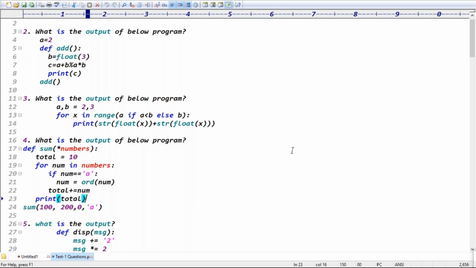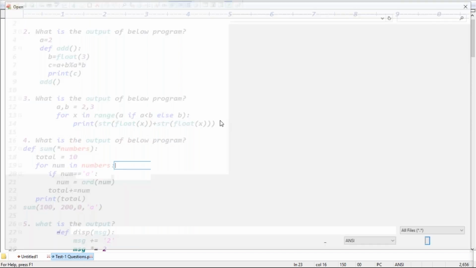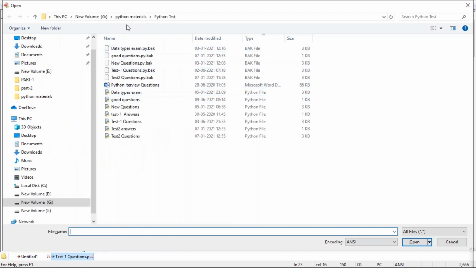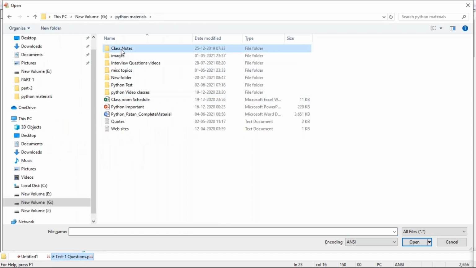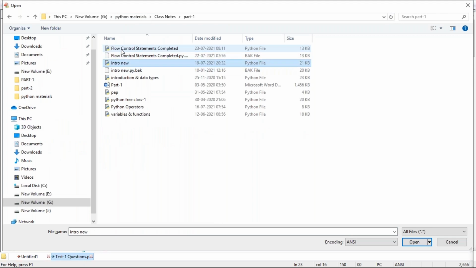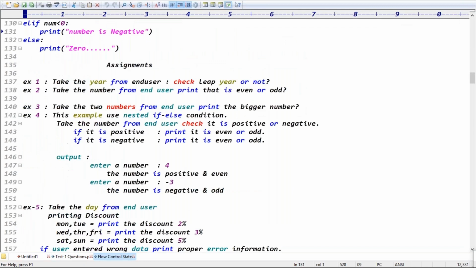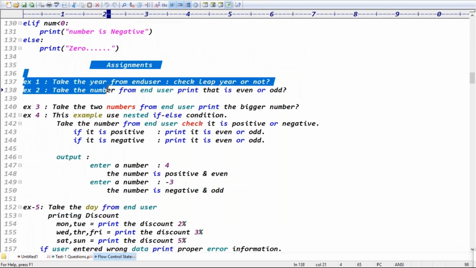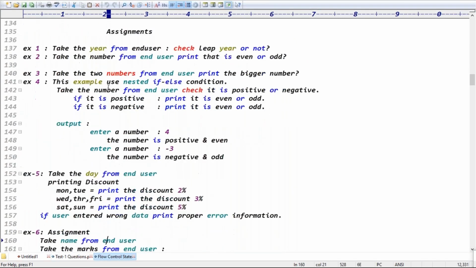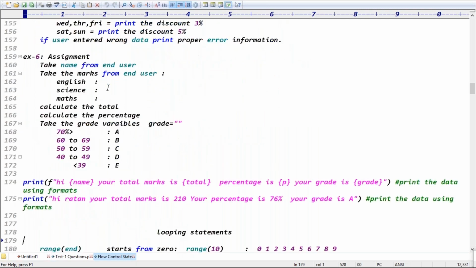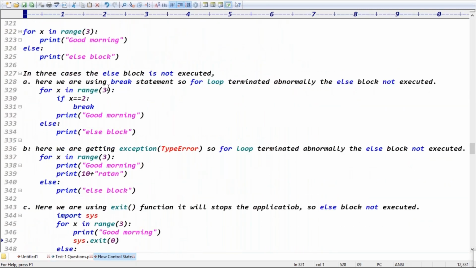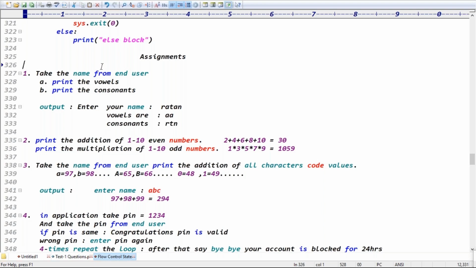Definitely. Every day you'll get assignments, not just 1 or 2 days. Every day, whether we are doing the class or not, I'll give assignments. Let me show you, give me just 1 second. In the Python material, whether small or big assignments, I'll give the assignments. In the flow control statements topic, I have given multiple assignments. Only 6 assignments are there for the first day, and next day we have some more assignments at the bottom.